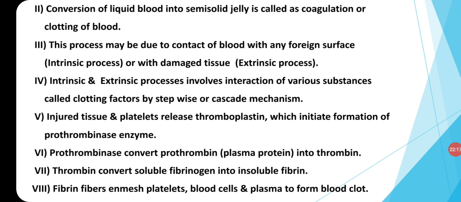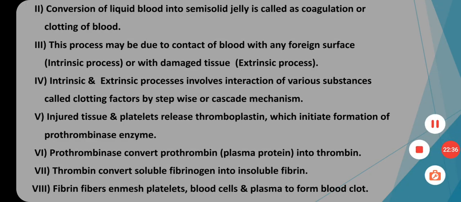Prothrombinase converts the prothrombin into thrombin. The thrombin converts soluble fibrinogen into the insoluble fibrin, and finally fibrin fibers enmesh the platelets, blood cells and plasma to form the blood clot.